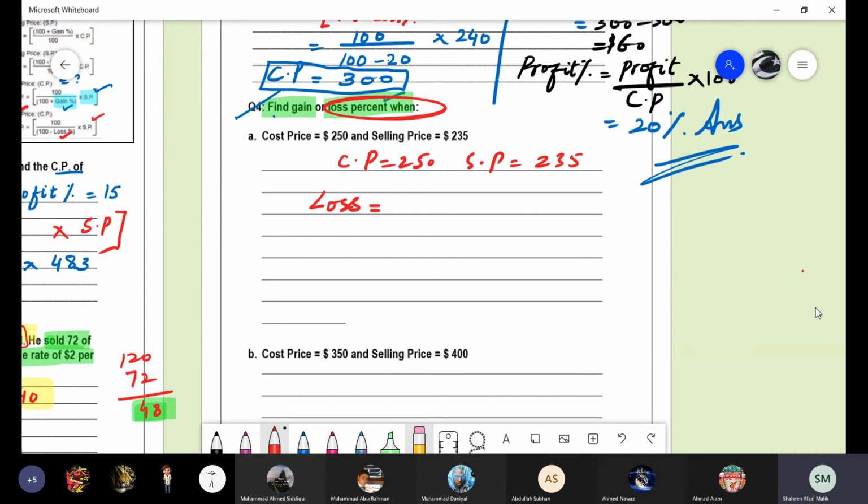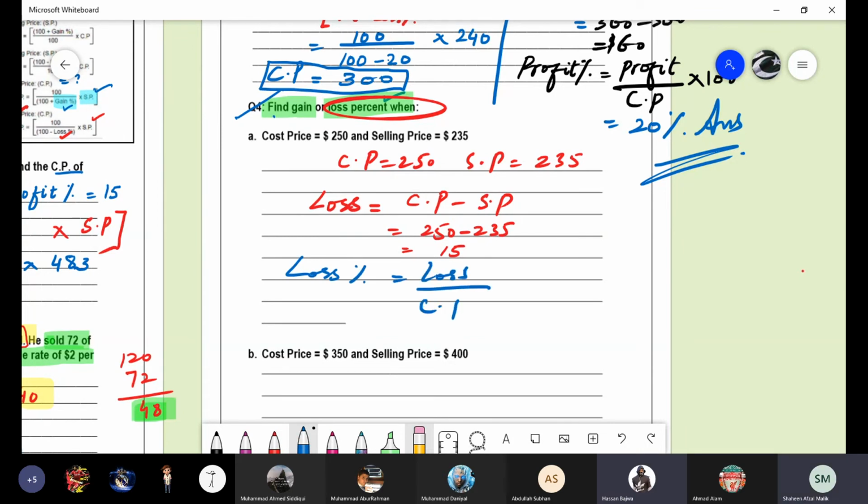Ma'am, loss is equal to cost price minus selling price. The answer is 15. What's the formula for the loss percentage? Loss percentage is equal to loss over cost price into 100. Loss over cost price multiplied by 100. Substitute the values and tell me the answer. 15 divided by 250 multiplied by 100. The answer is 6%.